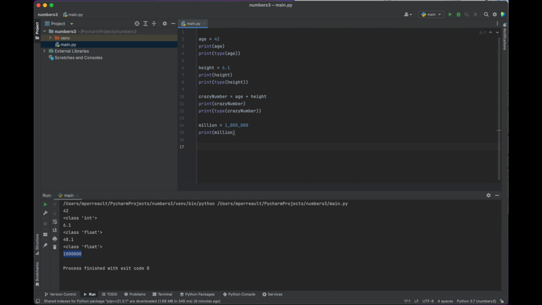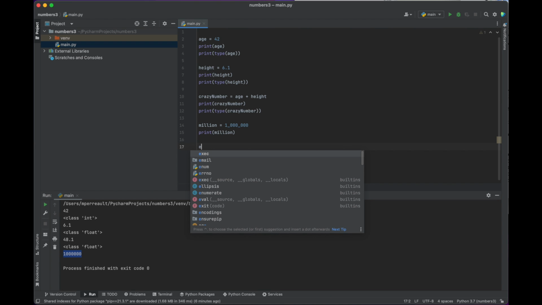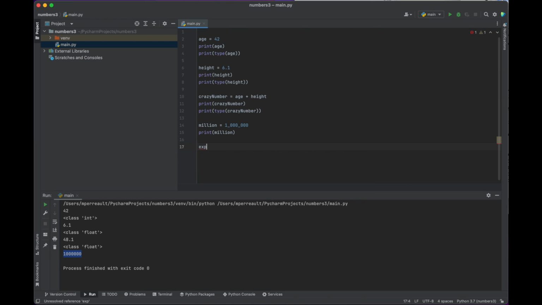Incidentally, though, we can also create numbers that use exponential notation as well. So exponential num. Let's create one.